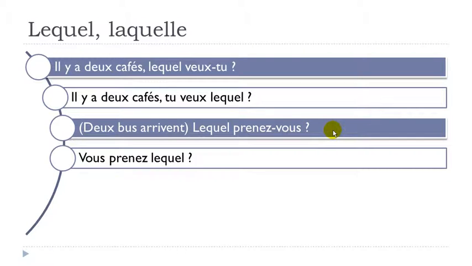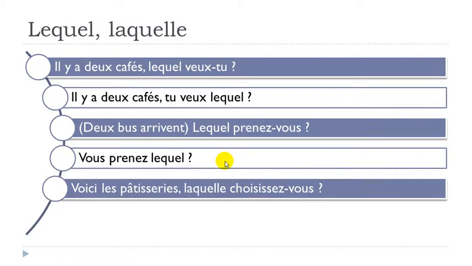Or then it could be as well, as we saw in the previous example, you just keep the normal order, so subject, verb, vous prenez lequel. All right? And then another example, voici les pâtisseries, laquelle choisissez-vous? Choisir, to choose.